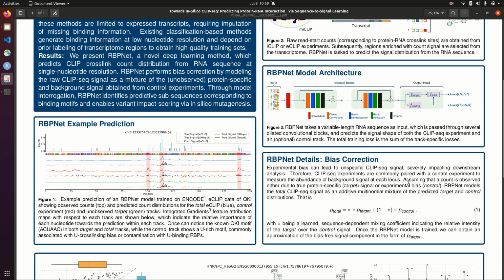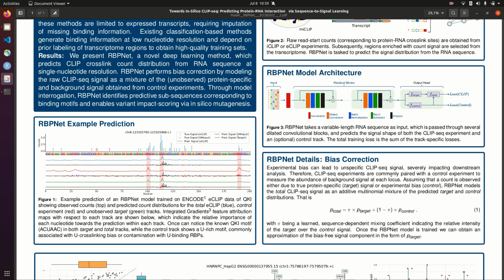CLIP experiments are subject to technical biases, such as co-purification with other RBPs, which may have their own sequence-dependent binding specificities. Fortunately, protocols such as eCLIP are usually paired with a control experiment that measures the presence of unspecific cross-linking signal.